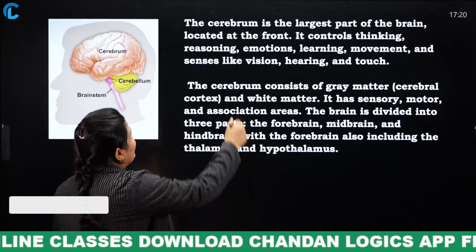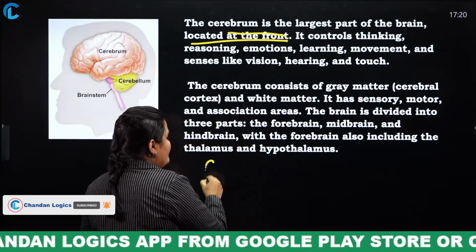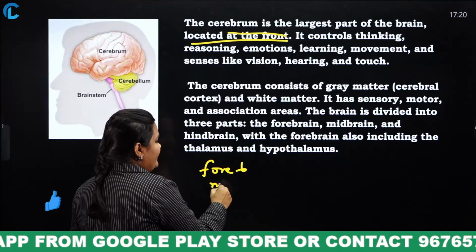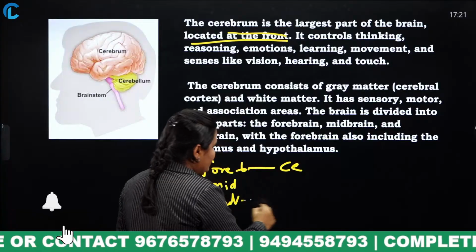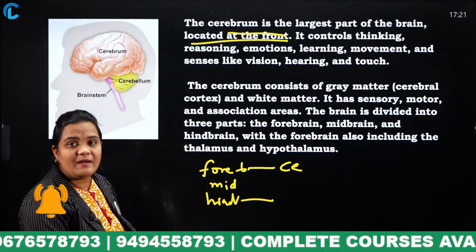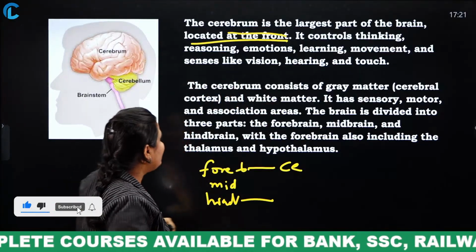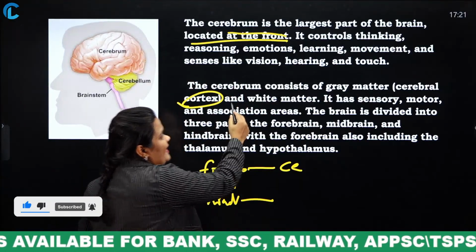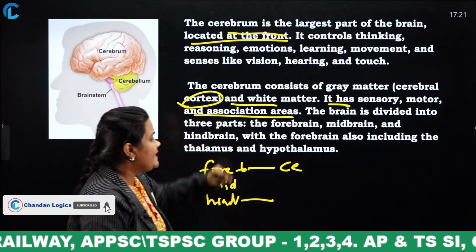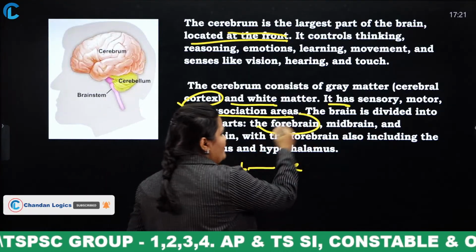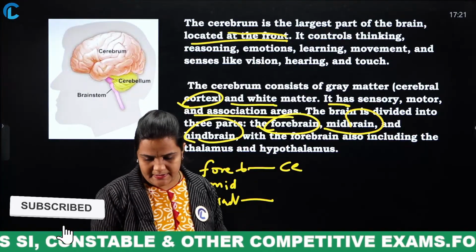The cerebrum is the largest part of the brain, located at the front side. The brain is divided into forebrain, midbrain, hindbrain. In the forebrain, the cerebrum is there, and in the hindbrain, the cerebellum and medulla oblongata are located. The cerebrum consists of grey matter, cerebral cortex and white matter. It has sensory, motor and association areas. Clear?